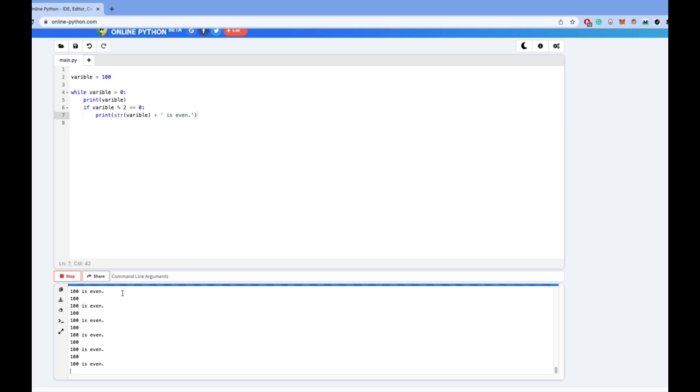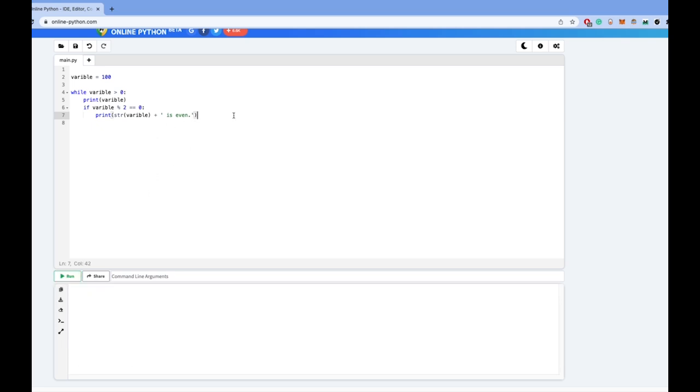Oh, and this continues to run forever because I did not subtract 1. As you will find in computer science, it is very common to get in a while loop that runs for infinity and that you have to manually stop. So here we can see 4 is even.